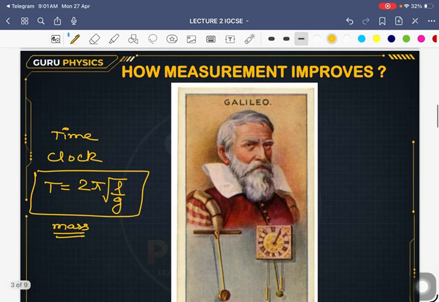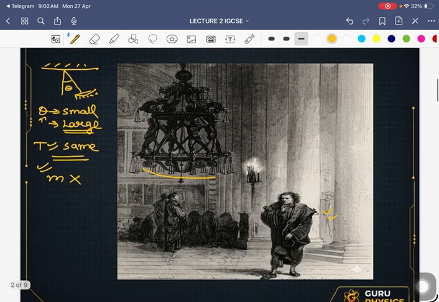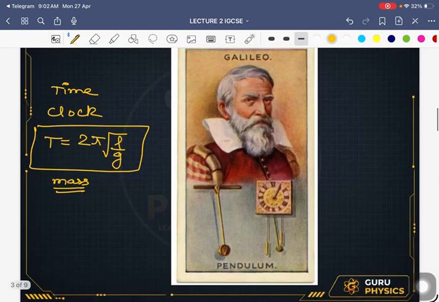So that was also the deduction of Galileo Galilei during his service in the cathedral in Pisa. The time period is independent of mass. It is not dependent upon mass, and it is dependent on some other factors. Based on this, as I told you, he invented the pendulum clock.